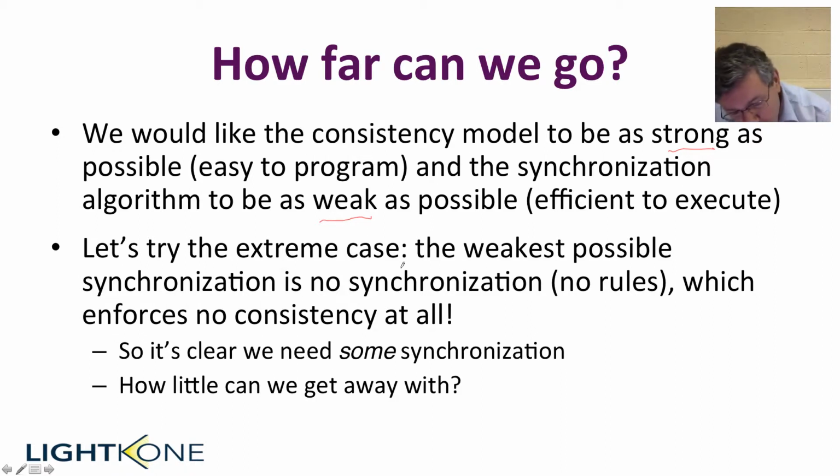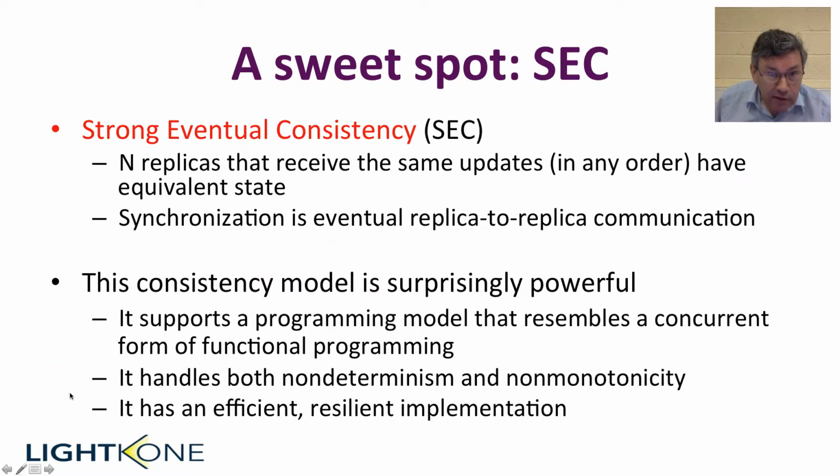So we have a tension between two opposing forces. What about an extreme case? It's good to look at extreme cases when we analyze something like this. The weakest possible synchronization is no synchronization at all. No rules showing how the nodes should coordinate between each other. So there's no consistency enforced. The nodes basically do whatever they want. Now, this is actually extremely hard to program. You have no help at all from the system. So it's clear that we do need some synchronization. How little can we get away with?